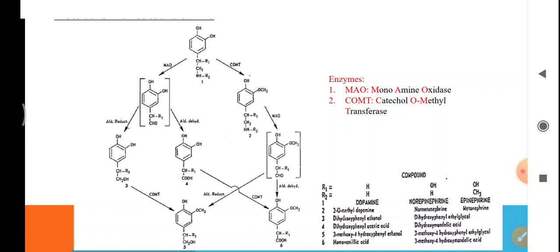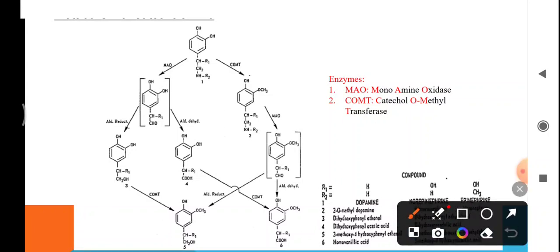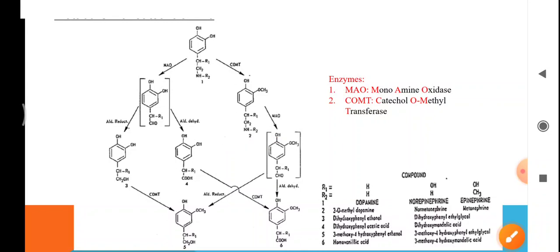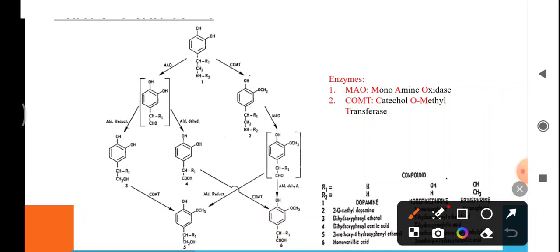But if epinephrine is first catalyzed by COMT, then it forms metanephrine in the place of normetanephrine, and this is the only difference between the metabolism of norepinephrine and epinephrine.